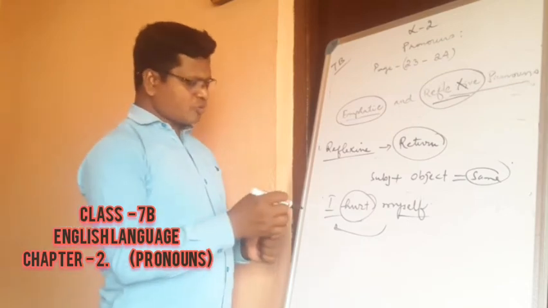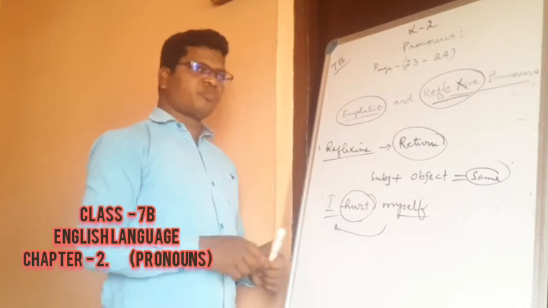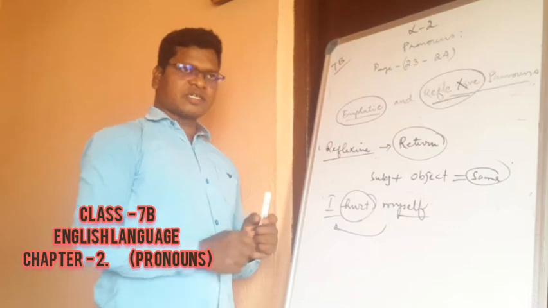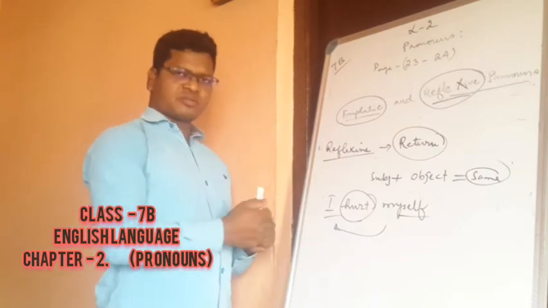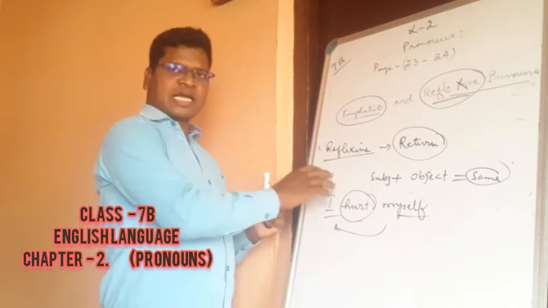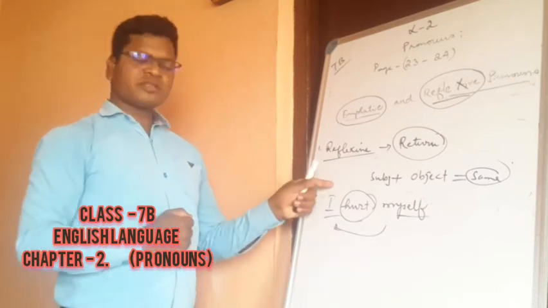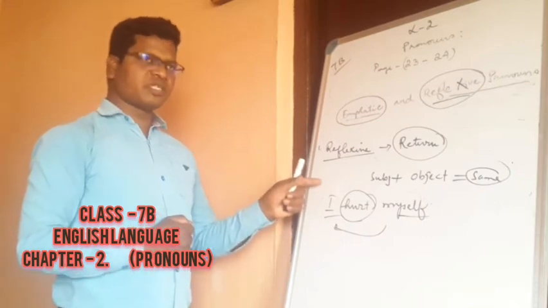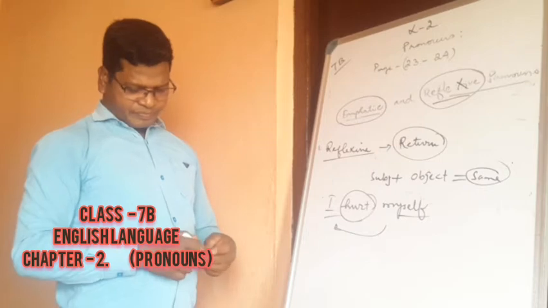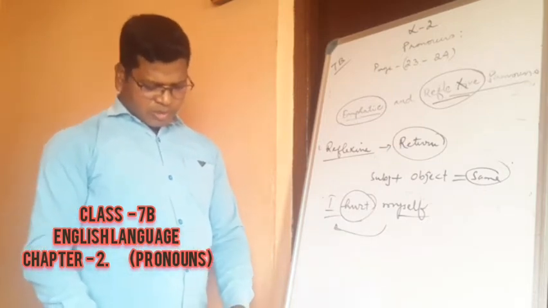Now suppose I am hitting against the boat. Who is going to get hurt? The boat will not get hurt. Instead, that action, hitting against the boat, will come back to me only. The boat is not going to be hurt, but I will be the one getting hurt. So these are a few examples.